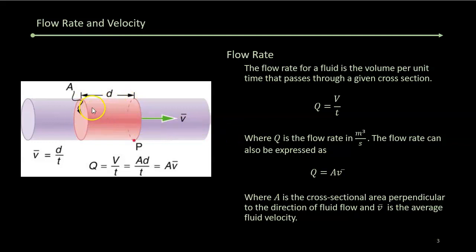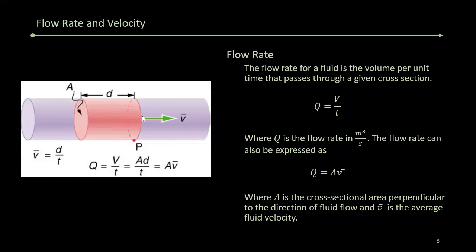Well, the flow rate or the flux is just the volume per unit time that's flowing along. That's really all it is. And the flow rate is cubic meters per second because cubic meters is volume.